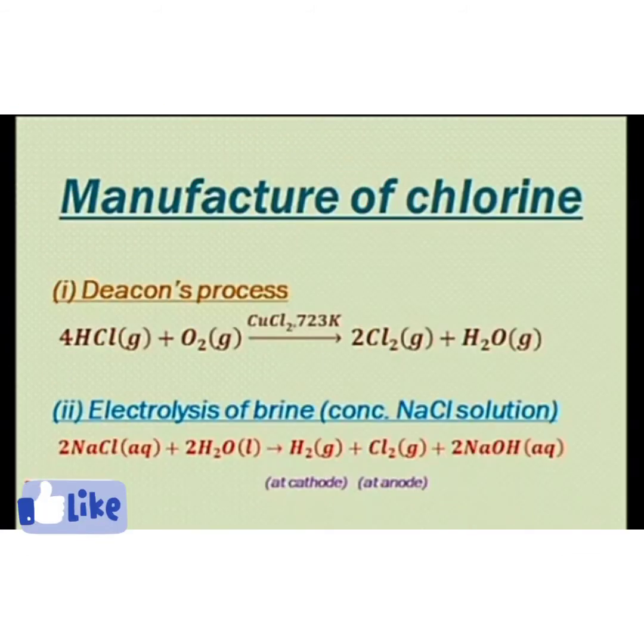Industrially, chlorine can be manufactured by Deacon's process by reacting hydrogen chloride gas and oxygen gas. Chlorine is also obtained by electrolysis of concentrated solution of NaCl, known as brine, where chlorine is liberated at the anode.